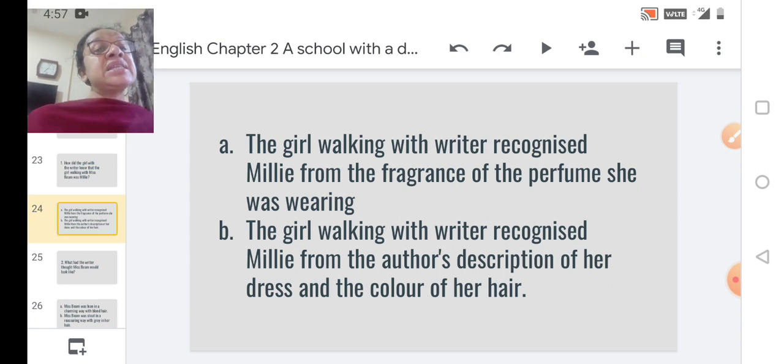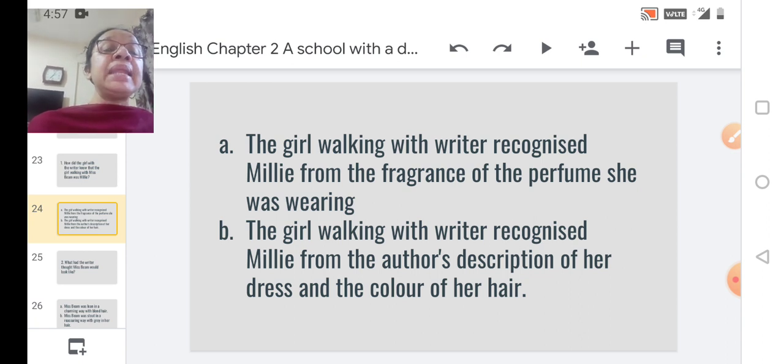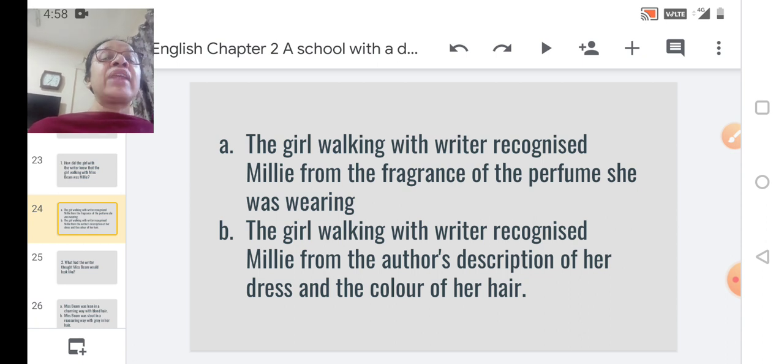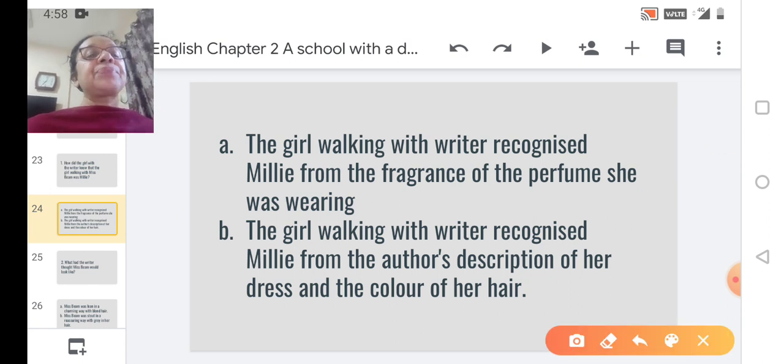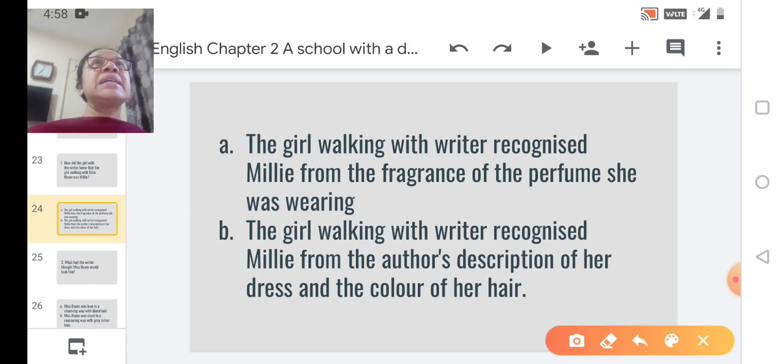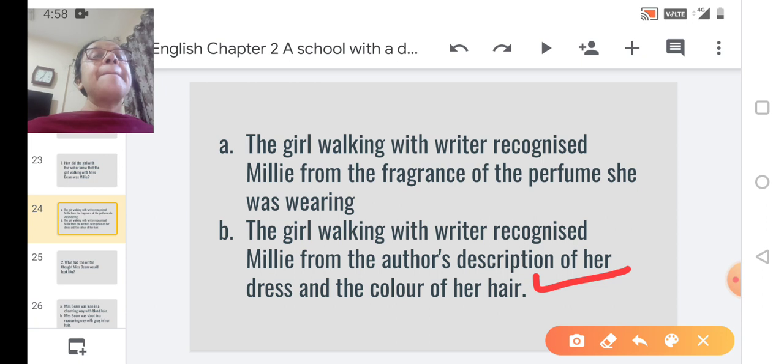So let us read the B option once again. The girl walking with the writer recognized Millie from the author's description of her dress and the color of her hair. You remember the girl asking the writer what is she wearing and what is the color of her hair. So the author was describing the dress she wore, and he also described the color of her hair. So the correct option has to be option B, that is the girl walking with the writer recognized Millie from the author's description. That is option B. Okay.